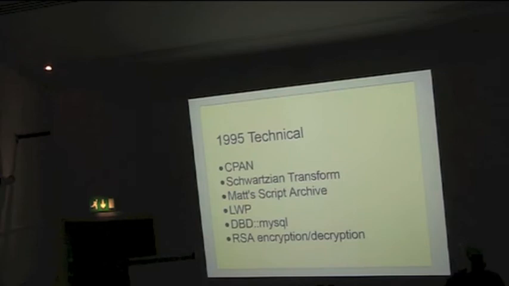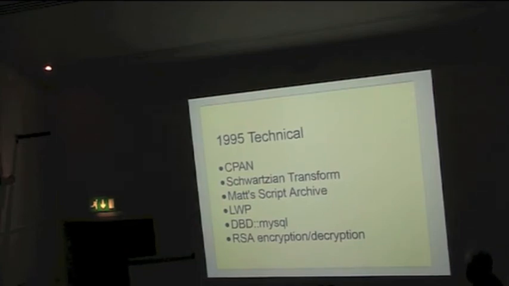Technical things. So the CPAN got set up. The first posting of the Schwartzian transform to a newsgroup. Matt's Script Archive. No, bad, but, you know. Also, it really pushed the idea of using Perl badly. Still does.